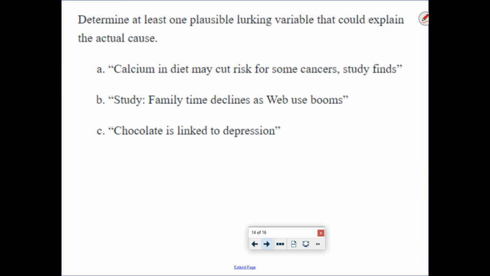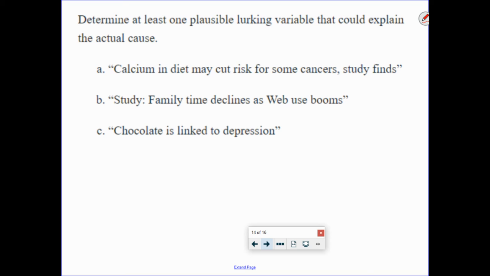A, calcium in diet may cut risk for some cancers, study finds. B, study: family time declines as web use booms. And C, chocolate is linked to depression. So please try to find at least one lurking variable for each of these. So pause the video and then write one for each one, and hopefully they're good. We'll see what you come up with, okay? All right, and then I will share with you.